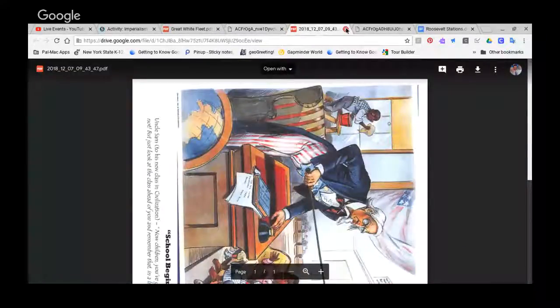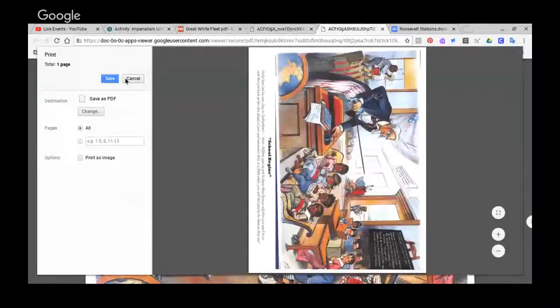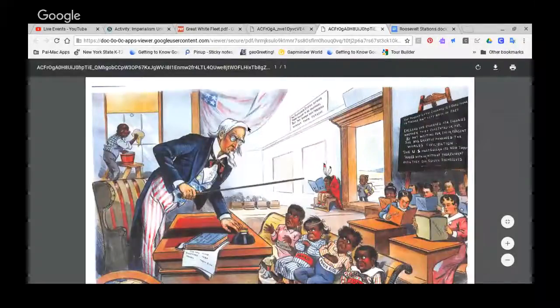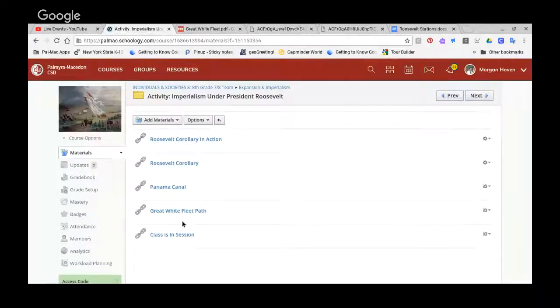The rest of them, that's not sideways. But if they're turned, again, you go up to print, you hit cancel, and then you can rotate it however you want. Remember, that's only for the ones that turn up sideways. It just happens to be the Great White Fleet and Classes in Session.